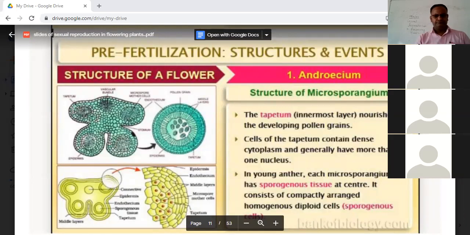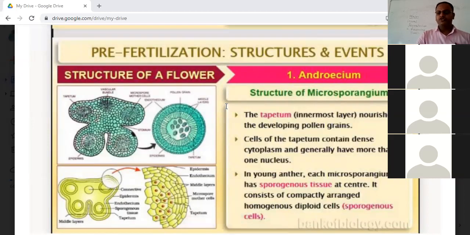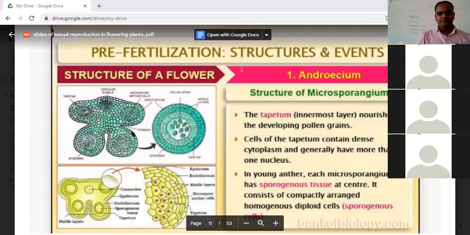There are 4 layers of microsporangia. First, epidermis, second, endothecium, third, middle layer, and fourth, tapetum. The first 3 layers protect the microsporangium, and the tapetum is the innermost layer which provides nourishment to the pollen grains. Okay, very good. Remember, students, the structure of microsporangium is a very important question which always appears as a 3 marks question in the board examination. So this part is very, very important.